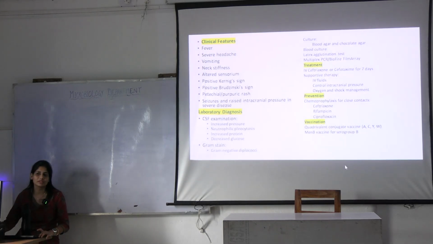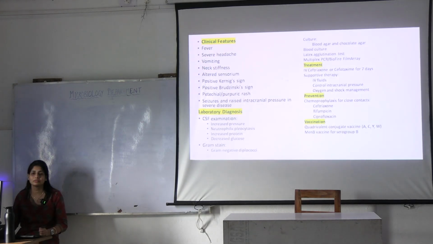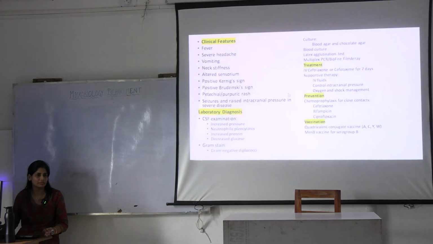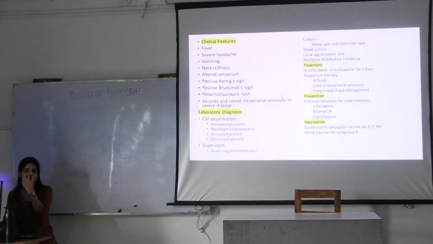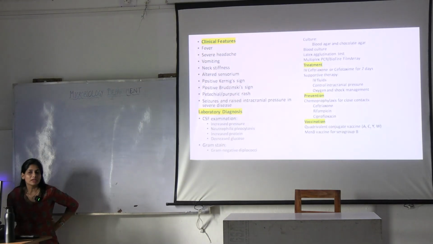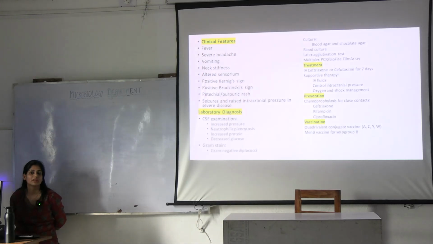You have to provide drugs that can cross the blood-brain barrier. What are the drugs? Some antibiotics cannot cross this blood-brain barrier. Can I give azithromycin? Can I give any oral agents? You have to give parenteral. Can I give any oral antibiotics to this patient? No. Can I give macrolides? Tetracyclines?